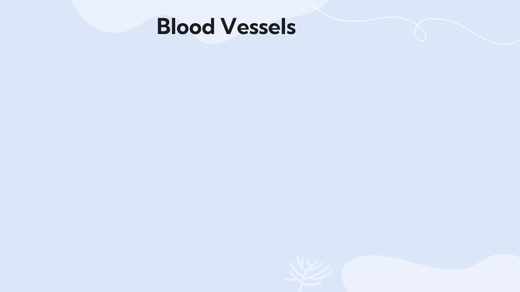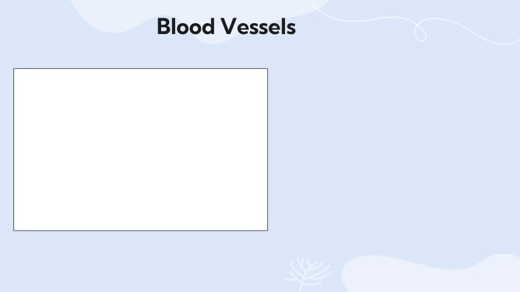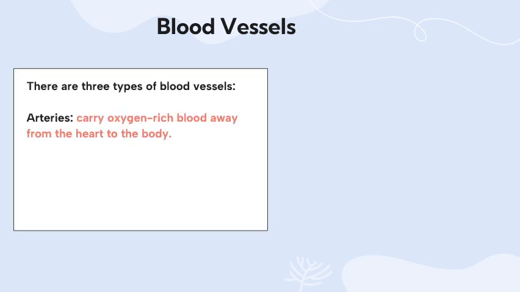When talking about blood vessels, it means that we're talking about three main types of blood vessels, and what is common between them is that they all carry blood. However, arteries are blood vessels that carry blood that is rich in oxygen from the heart to the body organs and cells. Whereas the veins carry the blood that is poor or low in oxygen back to the heart, like from the organs and cells back to the heart. Why? Because after the cells and organs use the blood that is rich in oxygen, now they used it all.